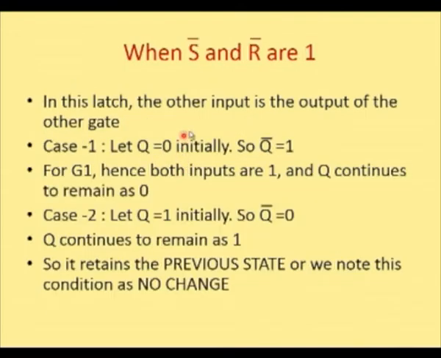So when S bar and R bar are 1, in this latch, the other input is the output of the other gate. In case 1, let Q be equal to 0 initially, and hence Q bar becomes 1. For G1, both the inputs are 1 and Q continues to remain as 0. Let's take the other case. Let Q be equal to 1 initially, in which case Q bar would have been 0. Hence Q continues to remain as 1. So it retains the previous state and we note this condition as no change.